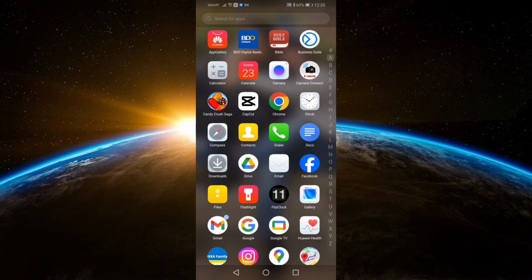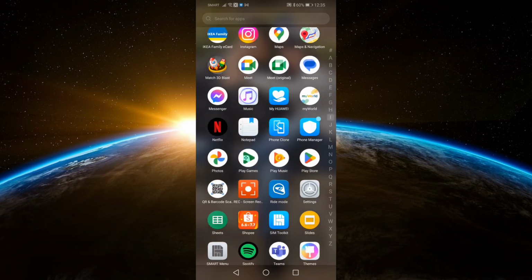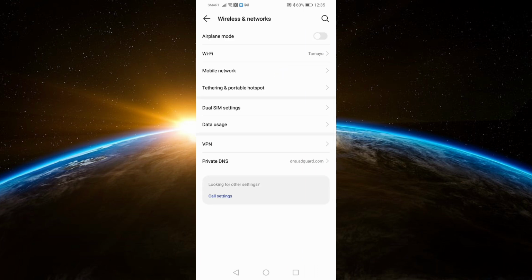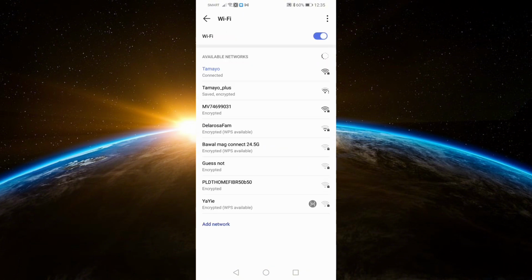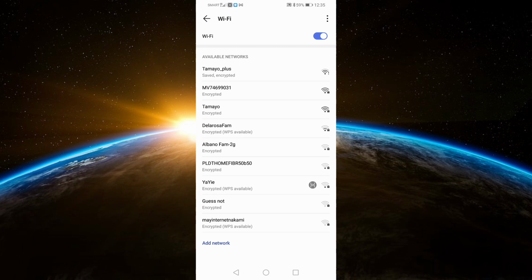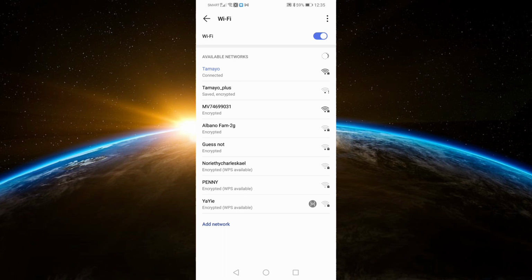If restarting the router didn't fix the issue, let's move on to the second method, forgetting the network and reconnecting. Open the Settings app on your phone. Go to Wi-Fi settings. Find your Wi-Fi network in the list of available networks and tap on it. Tap on Forget or Forget Network. Now reconnect to your Wi-Fi network by selecting it from the list and entering the password. Check if your phone's internet connection is now working.